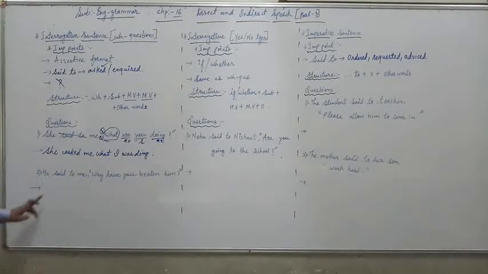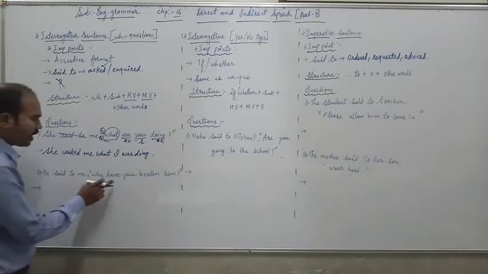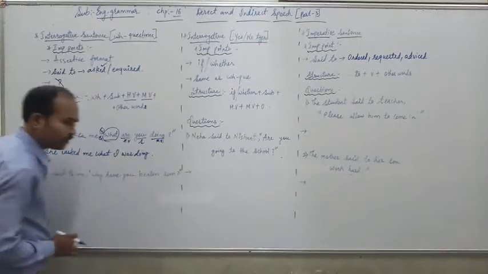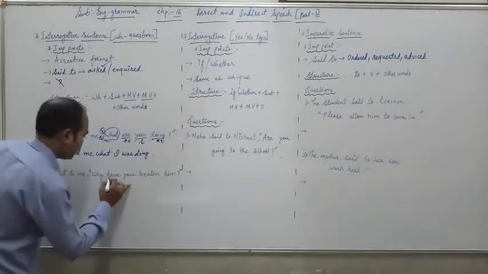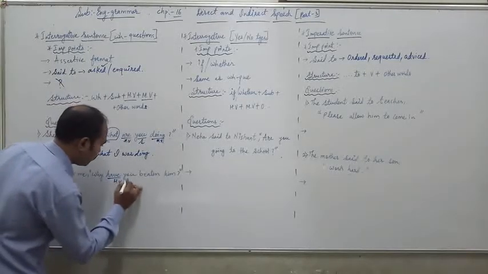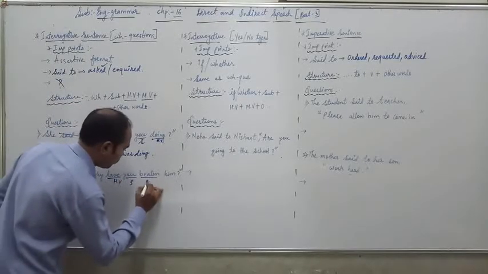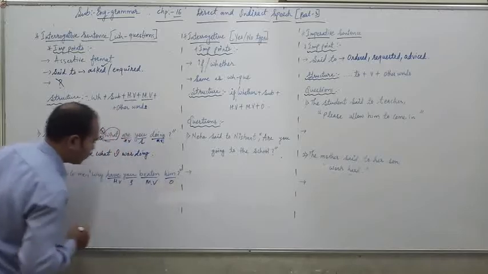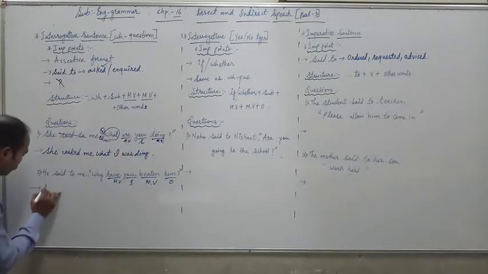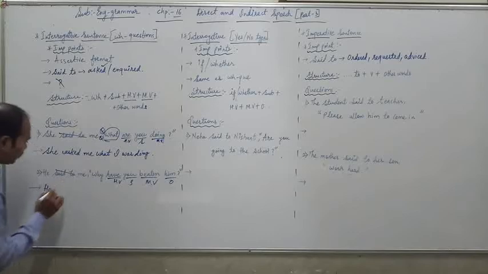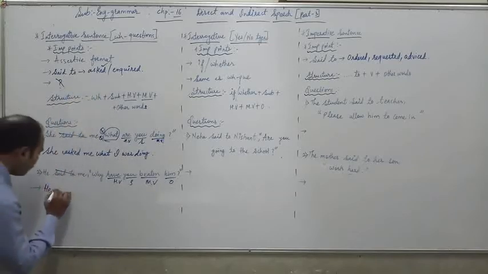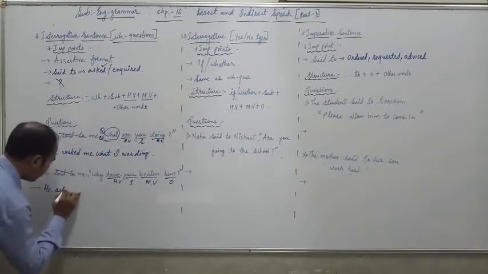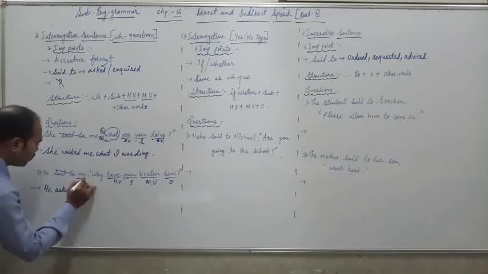Okay, now moving forward towards question number 2. He said to me, "Why have you beaten him?" So let us change it. Before that, underline the helping verb, subject, main verb and other word. Okay. So he said to is changed into asked or inquired. So he asked, then write down the word me.